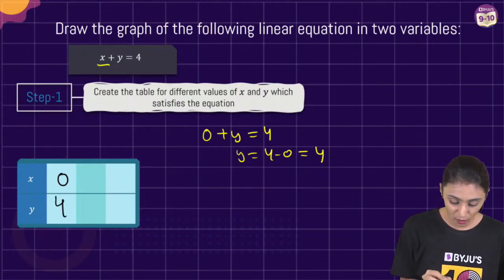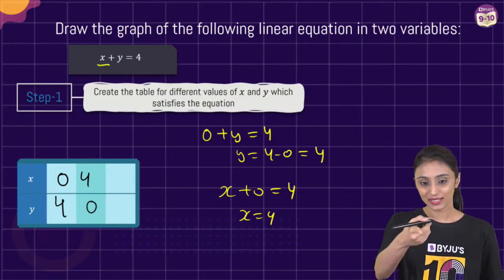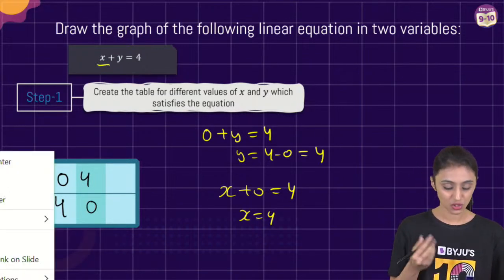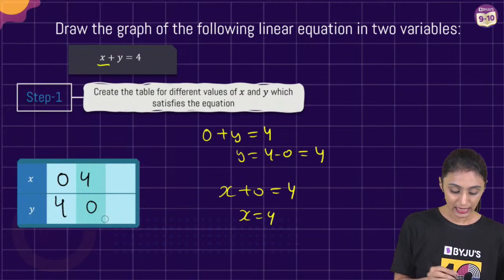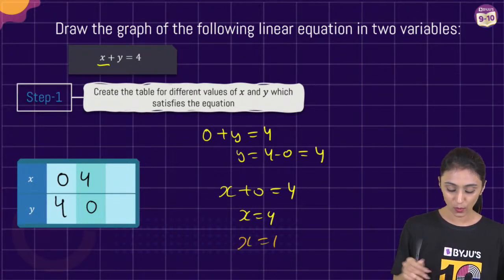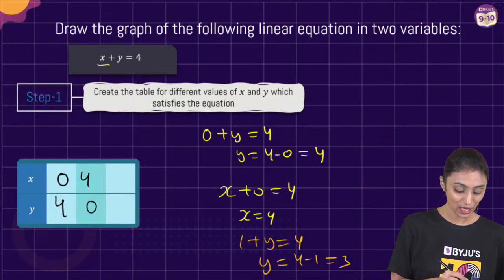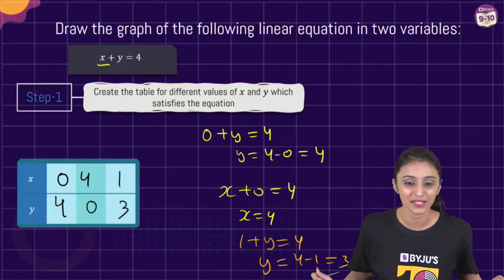Now let's suppose y over here is 0. What would be the value of x in that case? That's going to be 4. So if y is 0, x is going to be 4. Let's suppose x is 1. If x is 1, what is y going to be? That's 1 plus y equals 4, so y is going to be 4 minus 1, which is 3. So if x is 1, y is 3. We have got 3 points.